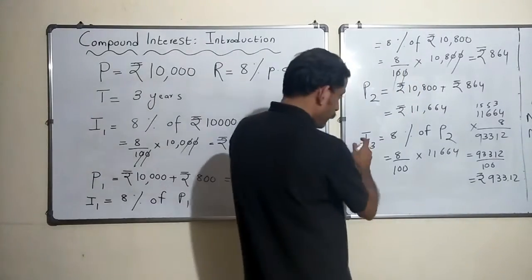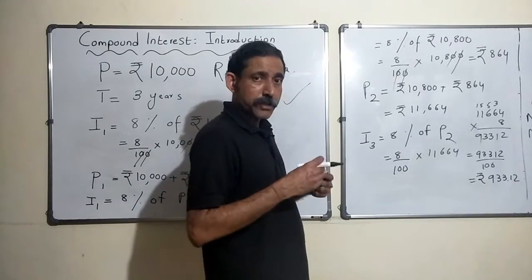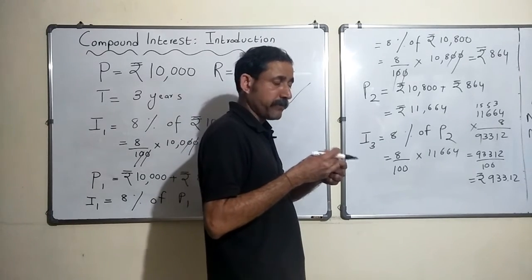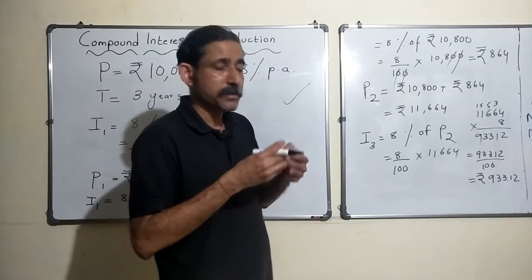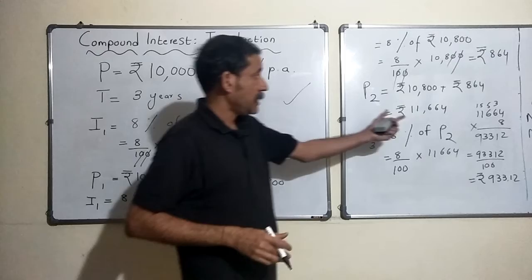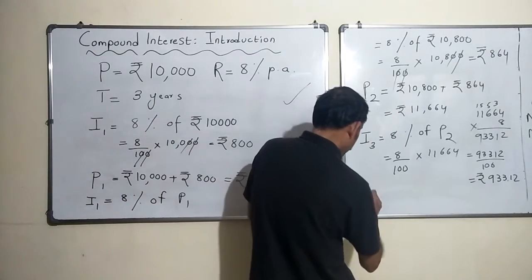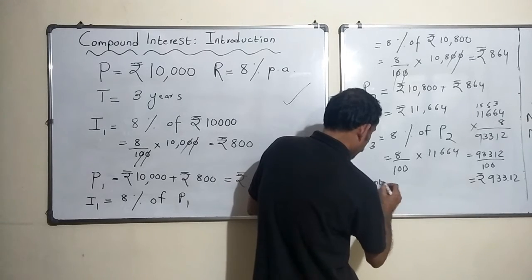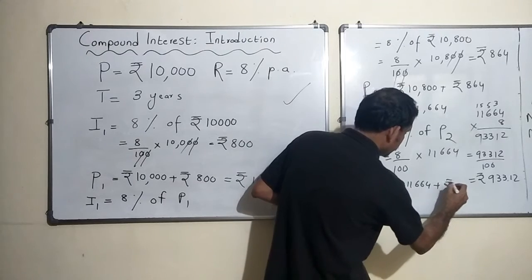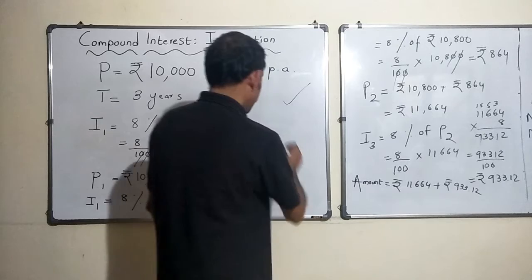Now what is the final amount? See, at the end of the third year, I am going to take whatever the principal is with the bank, whatever my principal has increased to, 10,000 became 11,664, plus the interest, correct? So amount becomes rupees 11,664 plus the interest in the last year, that is 933.12. All right, how much that amounts to?